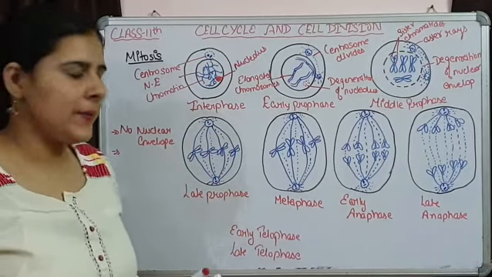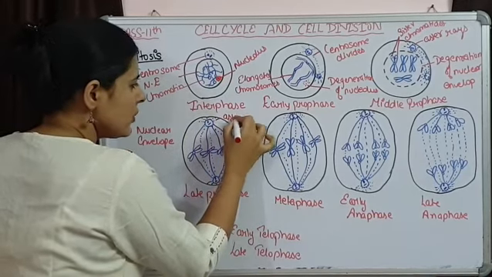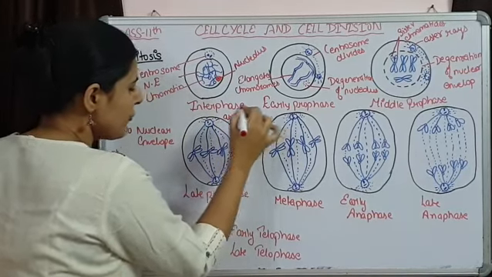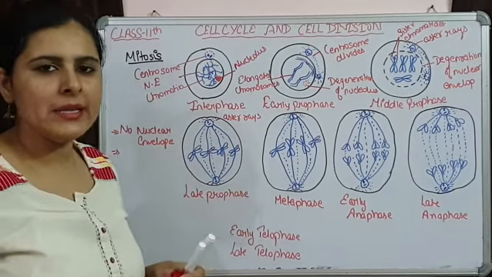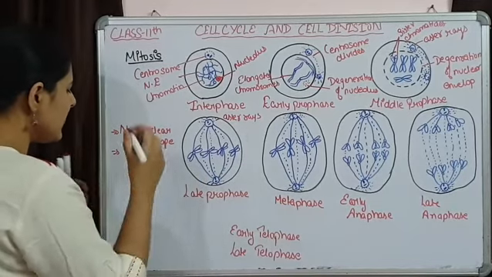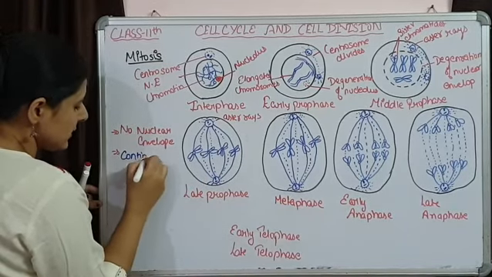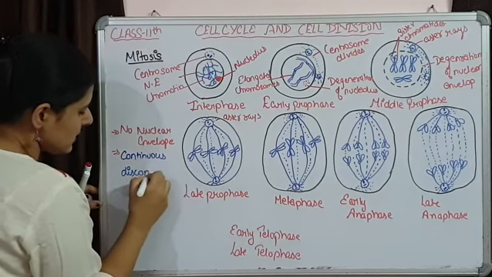Spindles बन गए हैं. Centrosome is there. Aster rays are coming out. And from here, spindles are moving out. And these spindles, they are of two types. Discontinuous spindles and continuous spindles. Continuous and discontinuous.